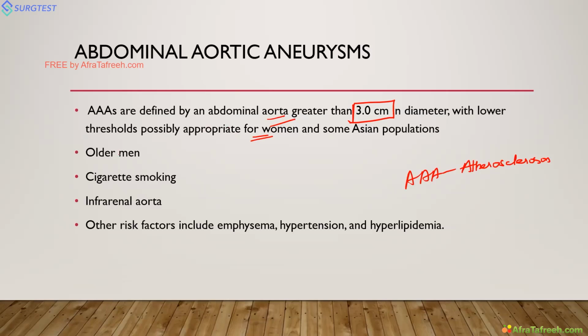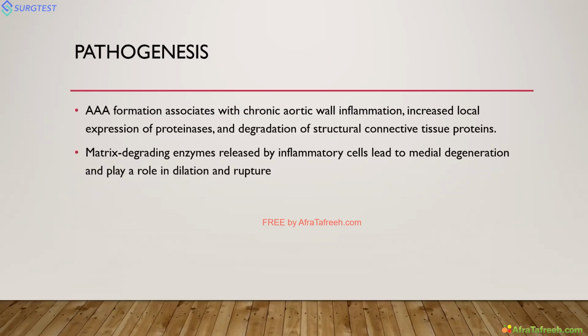So these are risk factors. First, age, older men. Second is cigarette smoking. Third is infrarenal aorta, which I discussed previously. Other risk factors are hypertension, hyperlipidemia, and emphysema. But these three are very important: older men, cigarette smoking, infrarenal aorta. There is also screening. Whenever a patient is smoking, there are separate guidelines suggesting you screen them for abdominal aortic aneurysm, like screening for breast cancer or prostate cancer.